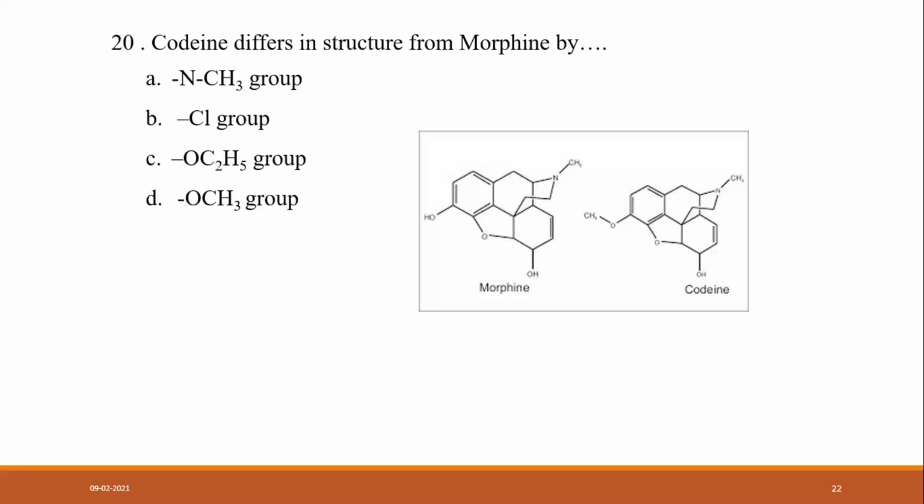What is the answer? How can we differ? Is it D, methoxy group? Very good. So it differs in the position number of this methoxy. Methoxy is the answer. Very good. So D is the answer.